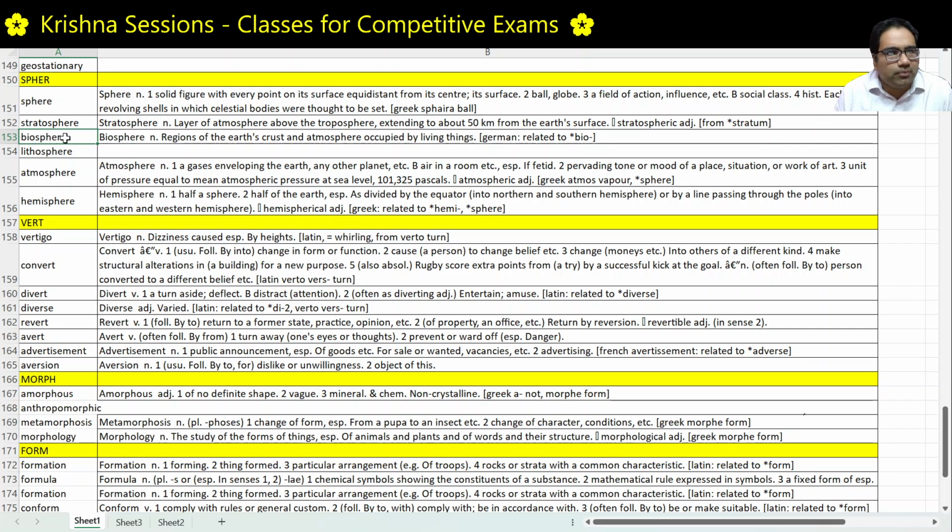Similarly, biosphere. Bio we know, bio is about life. The sphere of life. What is the sphere of life? The part of the Earth's surface and atmosphere in which plants and animals can live. This is the biosphere.